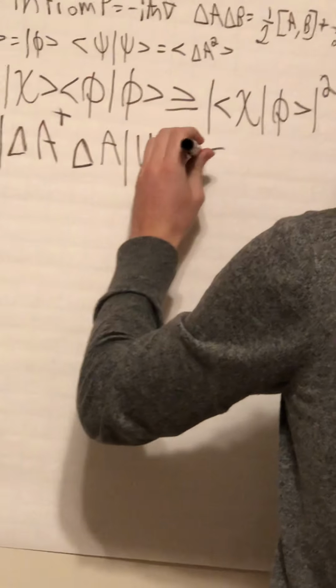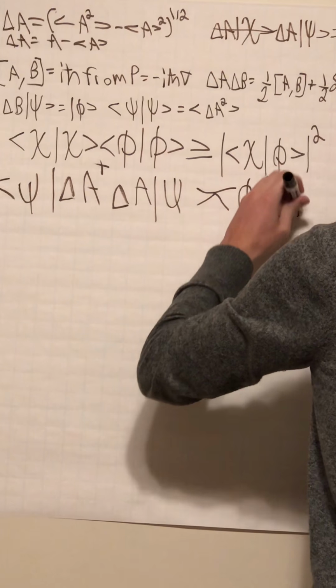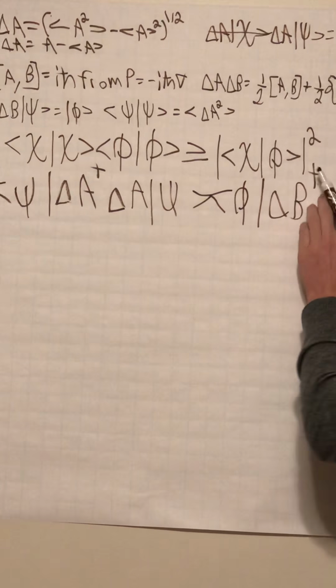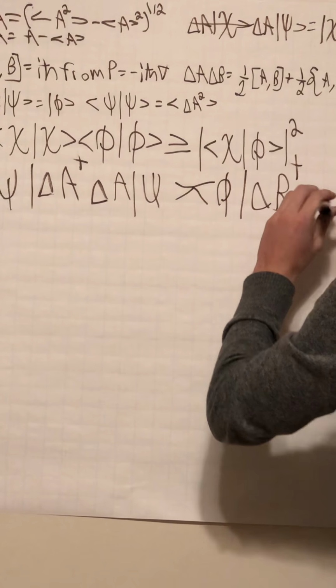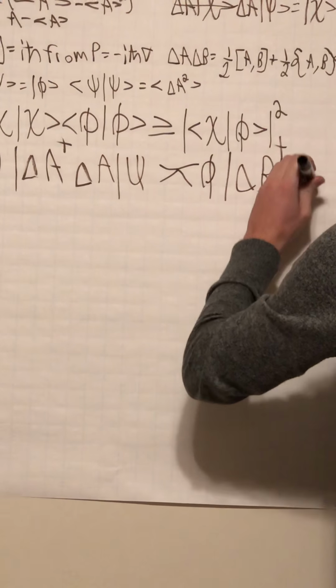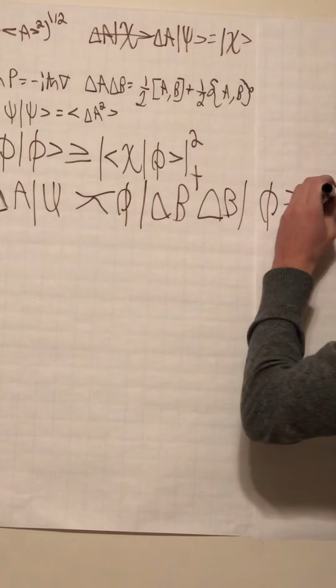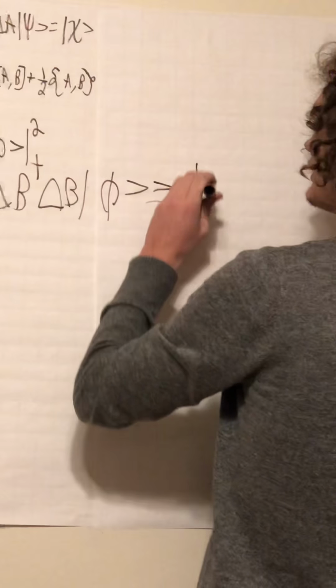Then we do the same thing for B, where we take phi B complex transpose, that's what that T sign up there is for. It's not just a regular transpose, it's a complex transpose. And then we take B again, phi, then we do greater than or equal to,